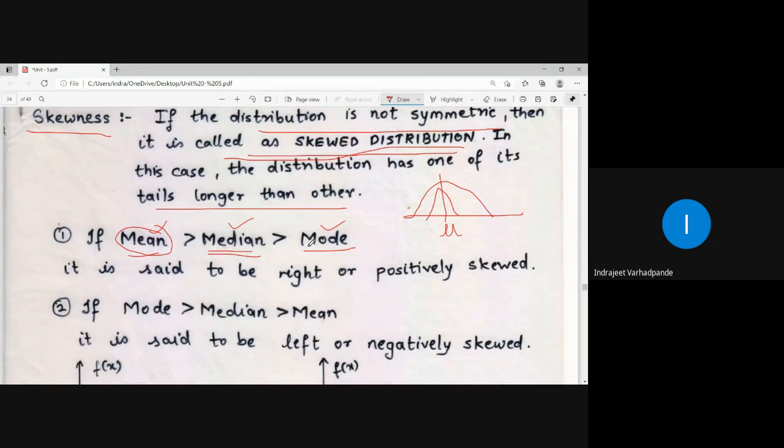So all these three quantities, mean, median, and mode, come under the large heading, that is measure of central tendency. And dispersion, we are talking about skewness and kurtosis. One part of the dispersion is skewness and kurtosis. There are many others, such as quartile, semi quartile range, etc. But we will restrict ourselves to skewness as well as kurtosis.